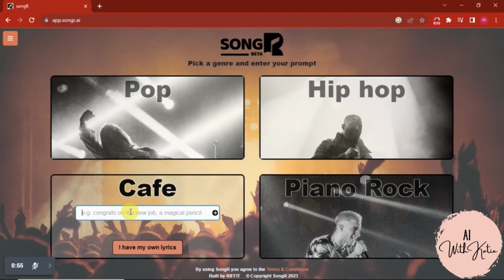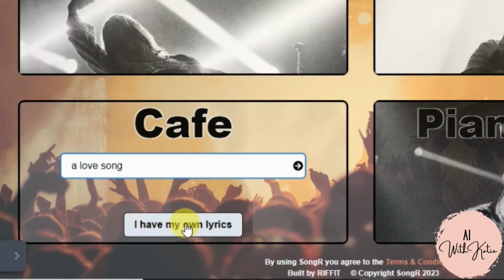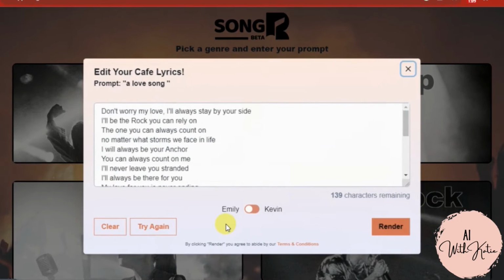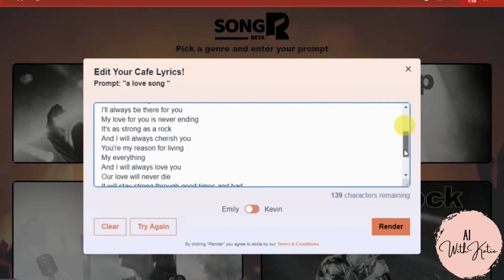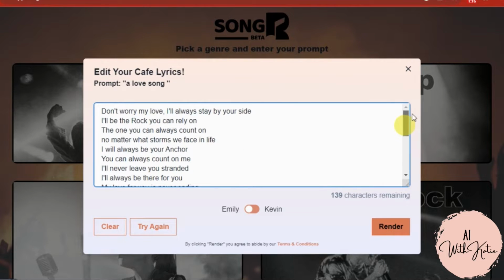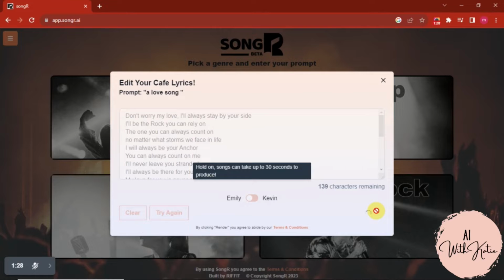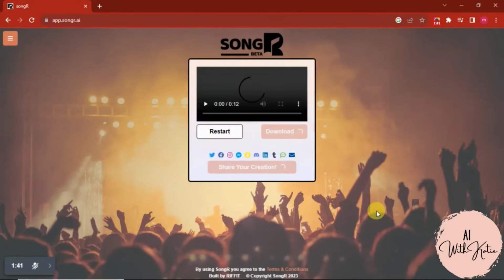Simply select one. I will select cafe and I will write a prompt over here that I want a love song lyrics. So you can see it has generated some lyrics for me. You can also edit the lyrics or even try again. After that, click on render. So you can see it has converted the lyrics into the song.